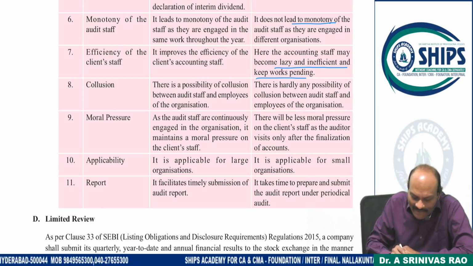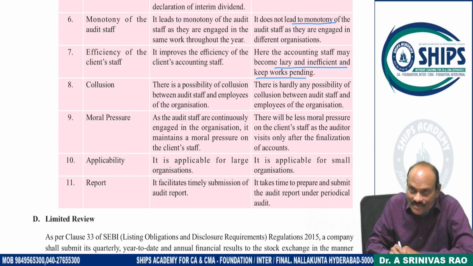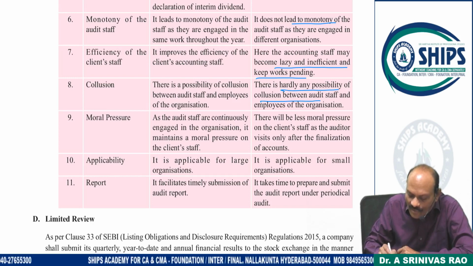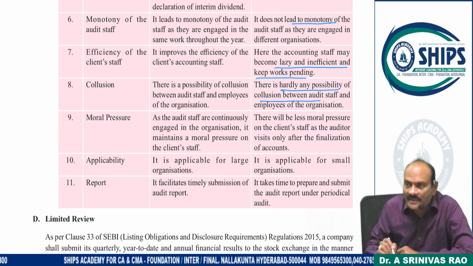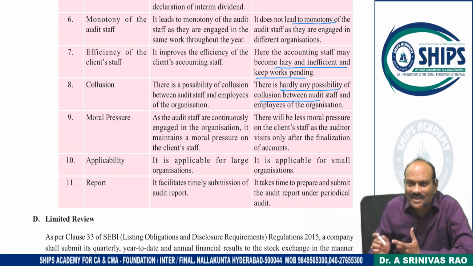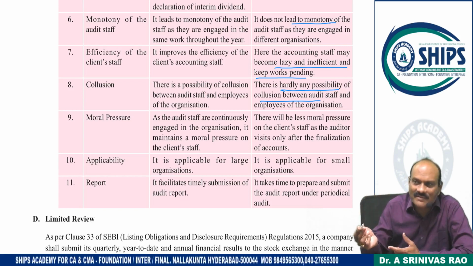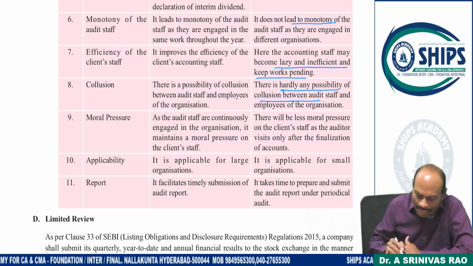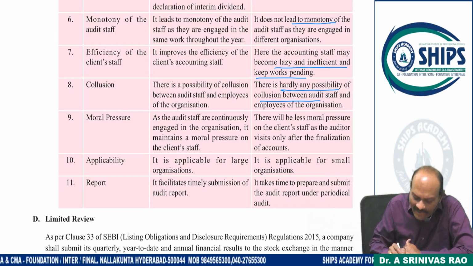Collusion. There is a possibility of collusion between audit staff and organization staff, and hardly any possibility of collusion between audit staff and client staff, because annually they will meet once, for a week or ten days. Much won't happen there. And audit staff are continuously engaged in the organization.